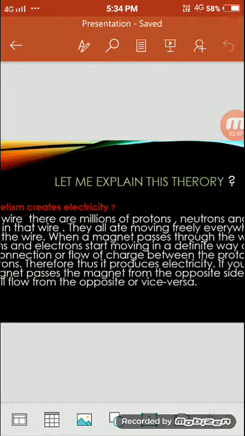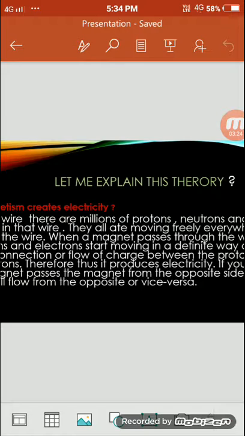Now let me explain this. Let's take a wire and pass a magnet through it. In that wire, there are millions of protons, neutrons and electrons moving freely everywhere inside the wire. But when you pass the magnet, it makes a chain of protons and electrons flow in a definite way.